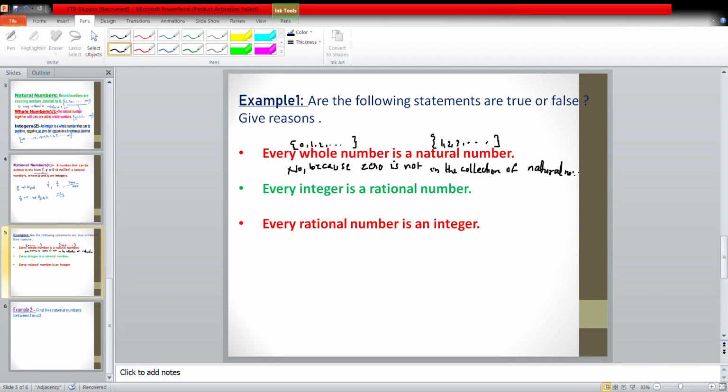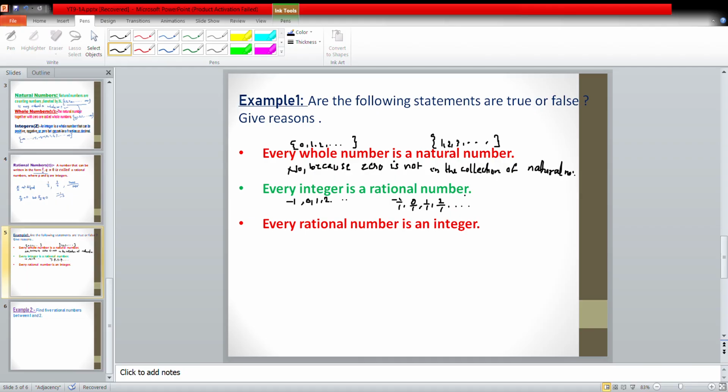Natural numbers. Okay. So 0 is not in the collection of natural numbers. Then, every integer is a rational. Next question: every integer. We know integers are all the positive and negative numbers together with 0. So every integer can be written in the form p by q, like minus 1 by 1, 0 by 1, 1 by 1, 2 by 1. Okay, so we can express every integer in the form of p by q.